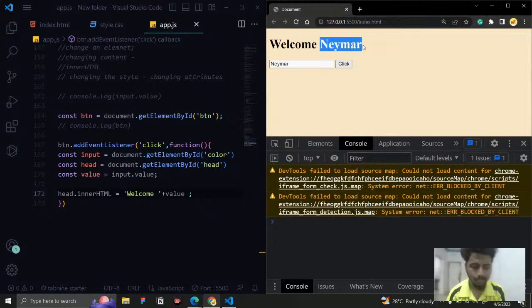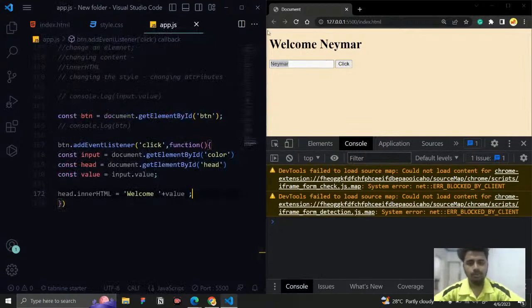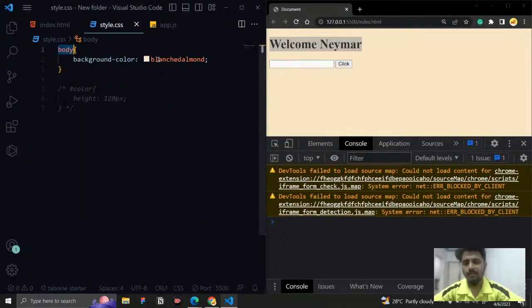Now we don't want to change this one. Based on the color they are giving here, I want to change the color. First, let us do one thing. We don't want to change the color of the box. I just want to change the entire background color based upon the color they are giving. Right now the body element has a talisman color, so now we are going to manipulate it.